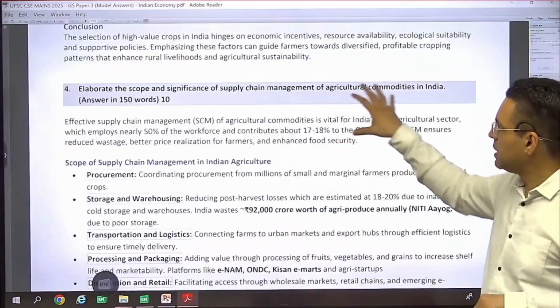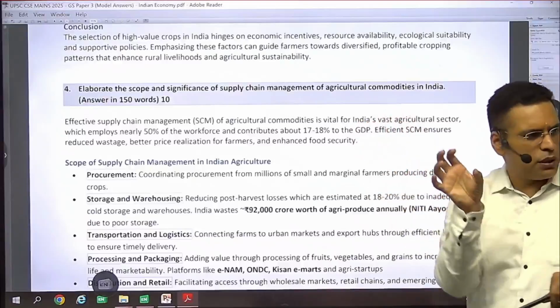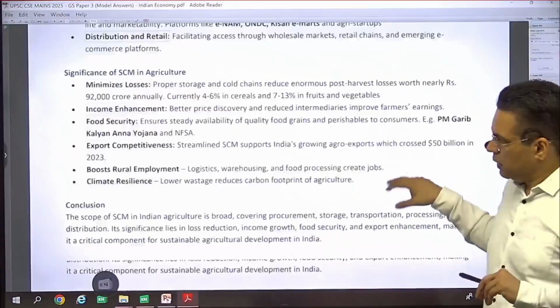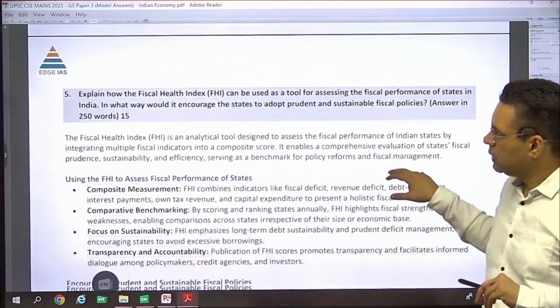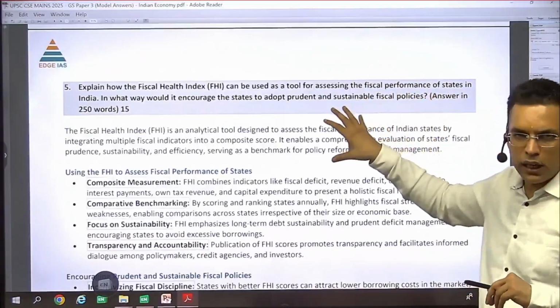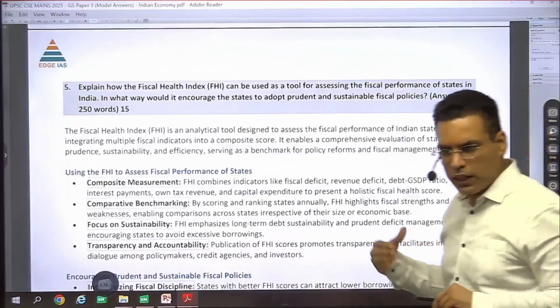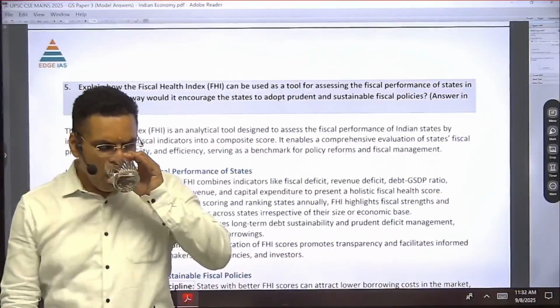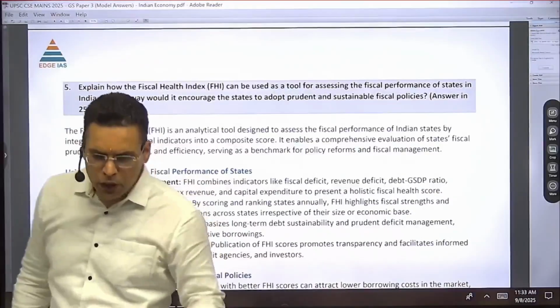Then scope of supply chain management. Now these are static topics. They have directly taken them from the syllabus. You have notes ready on them, you have to write here. Then fiscal health index. This is from public finance. A Niti Aayog report came on that. So whenever we are studying, we are getting reports. A lot of reports are there.